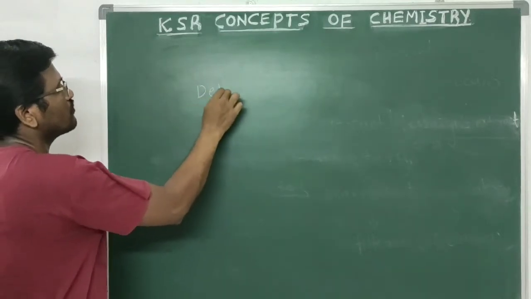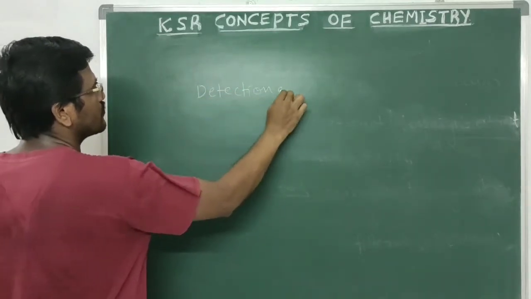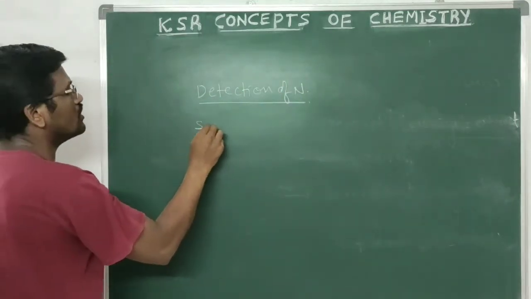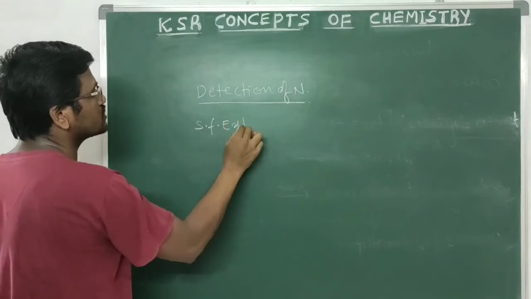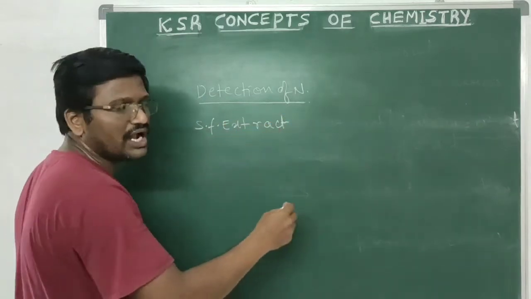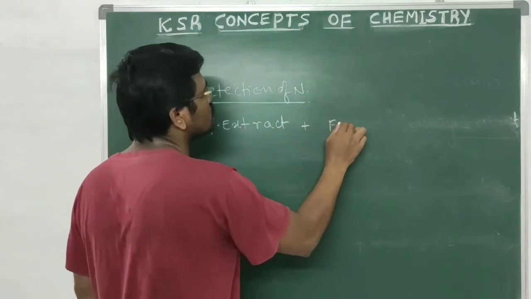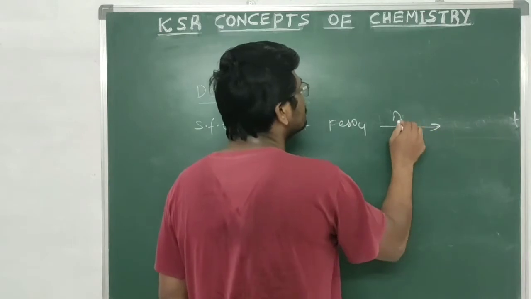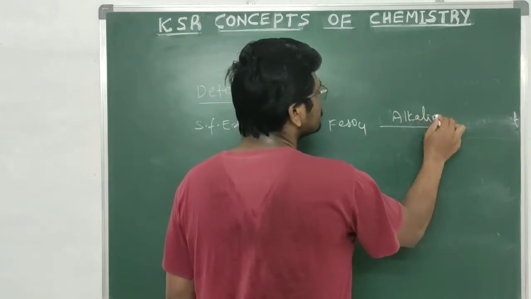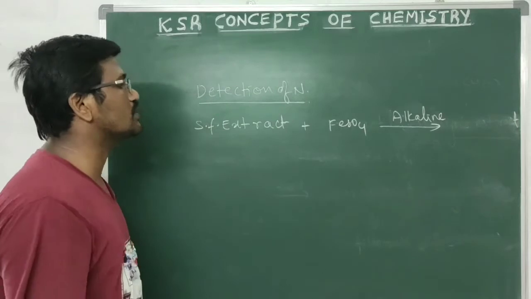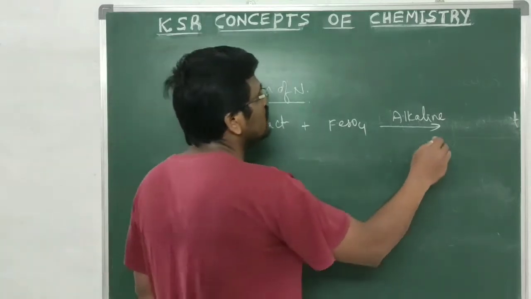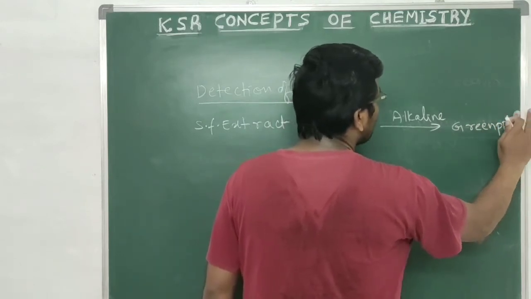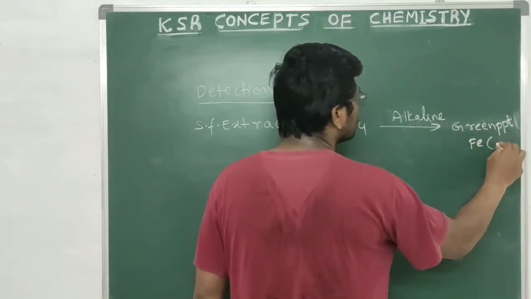Detection of nitrogen. Here we are taking a small quantity of sodium fusion extract, and we are adding freshly prepared ferrous sulfate solution. This solution is alkaline in nature due to the presence of sodium hydroxide, and it will give a green precipitate of ferrous hydroxide.